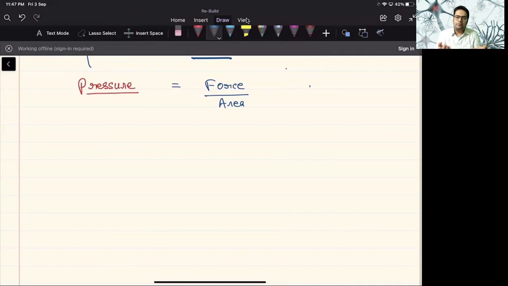These gas particles, or air particles, will exert pressure on every object they come in contact with while this air is attracted by the gravitational pull. So this is what atmospheric pressure is. It's just like a blanket of gases.